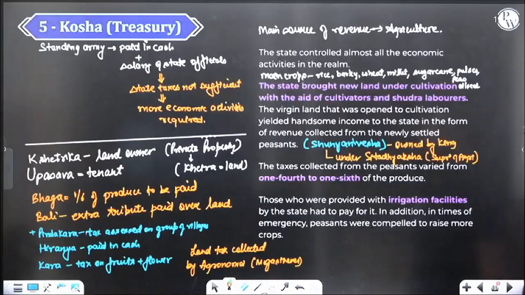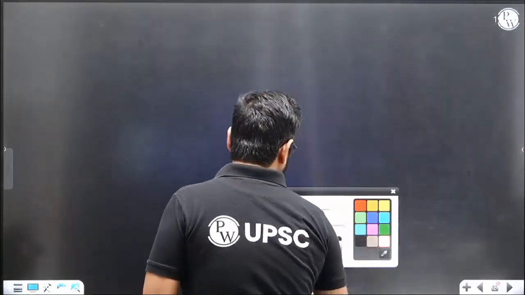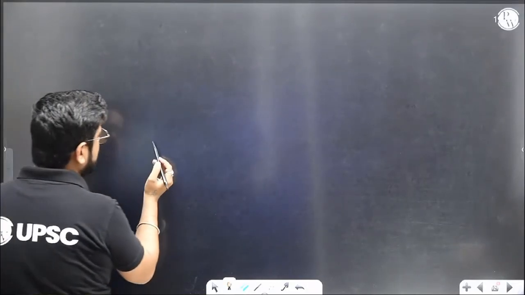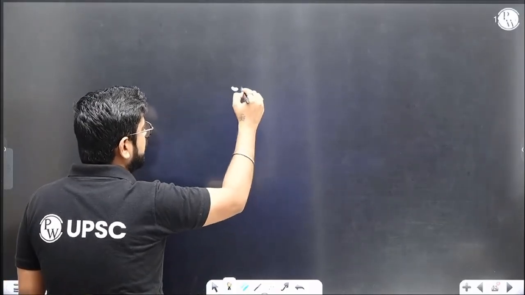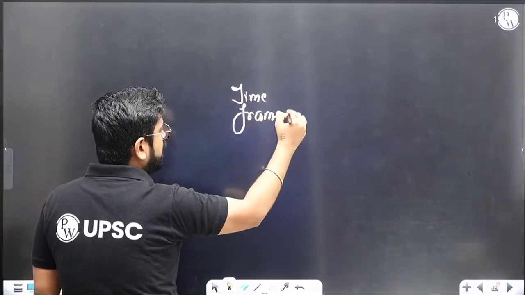Coming to the fifth part, the most important part. Before we go into this, in history, except for modern India, although modern India will also be talking about similar things, in ancient and medieval, in any era, we will be talking about a few things.